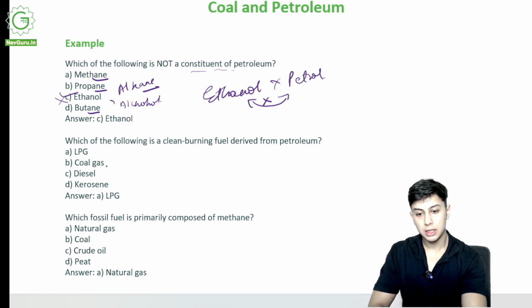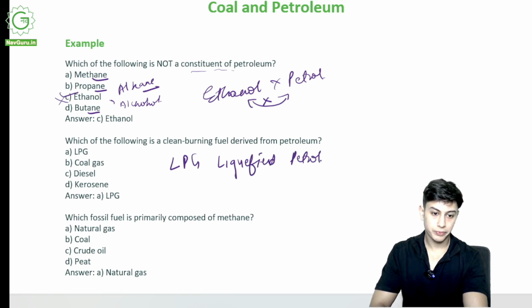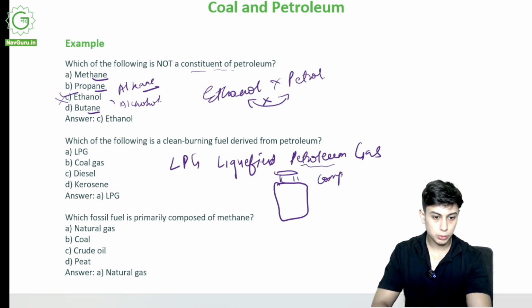Which of the following is a clean burning fuel derived from petroleum? LPG, coal gas, diesel, kerosene. What was LPG? Liquefied petroleum gas, found in cylinders. It was petroleum gas that was compressed to be liquefied.